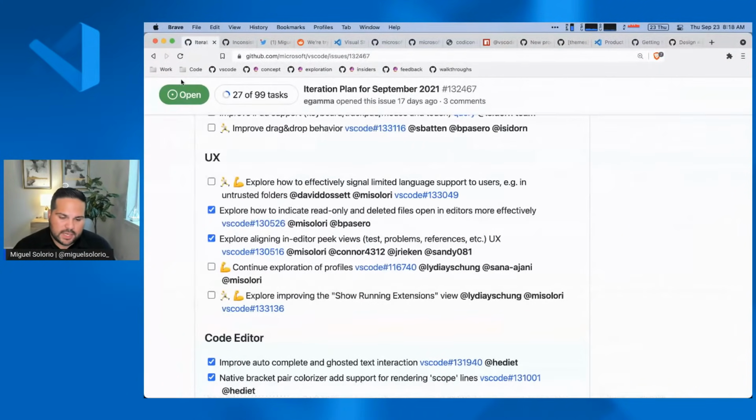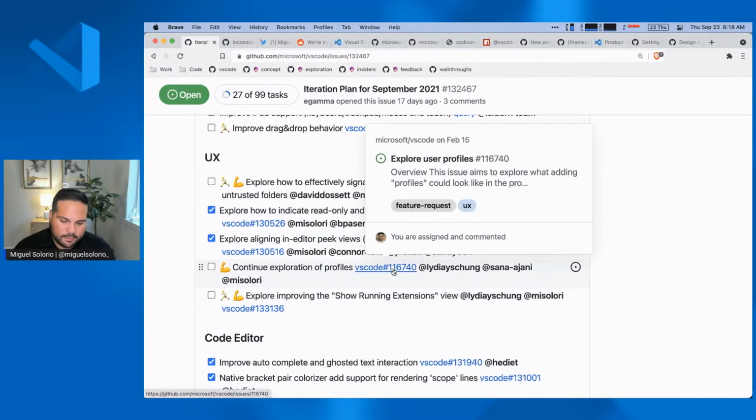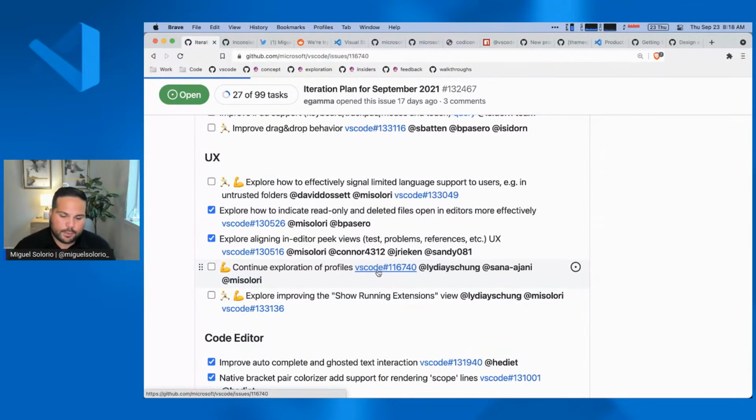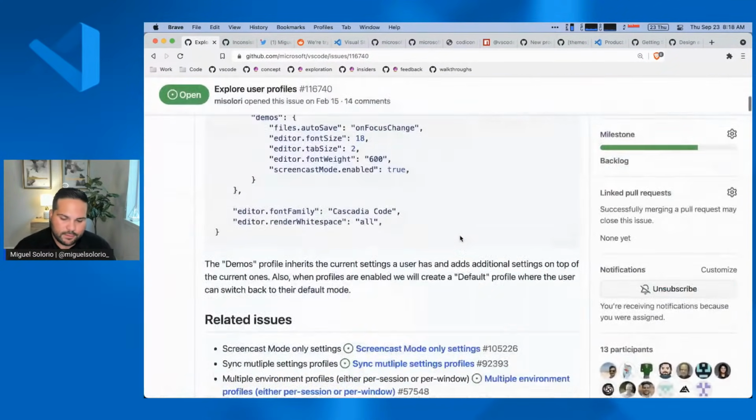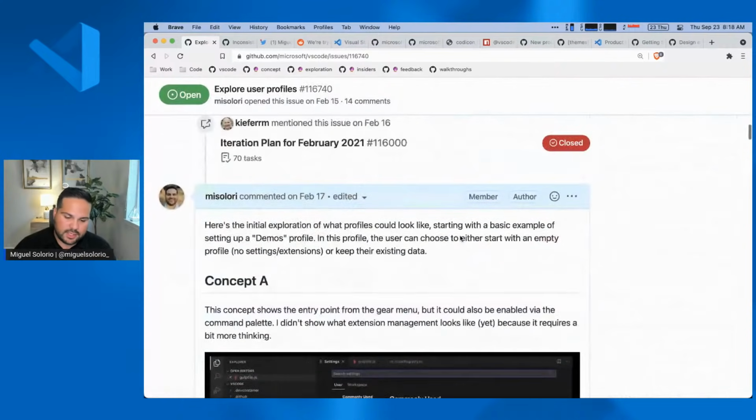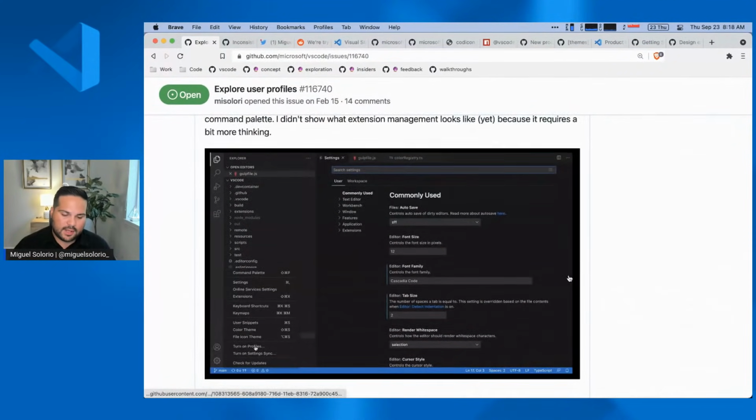So if you're always curious about what we're actively working on, you can always go to our iteration plans. You can look at the UX column, and it shows you some of the things that we're actively working on. Another example here is we're looking at what profiles could look like. If that's something that looks interesting to you, you can go in and take a look at some of the concepts and give us feedback.